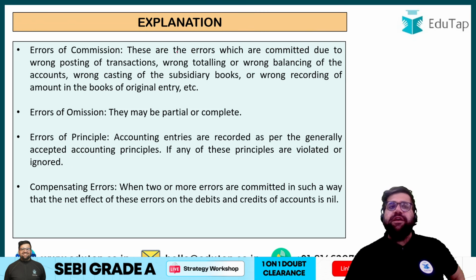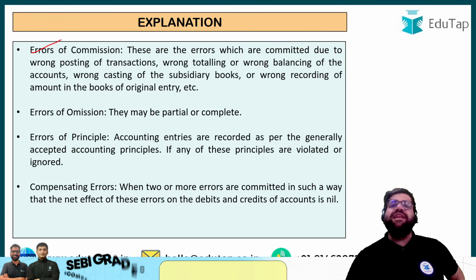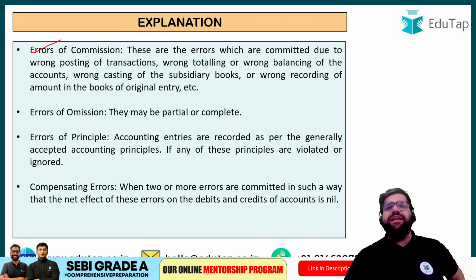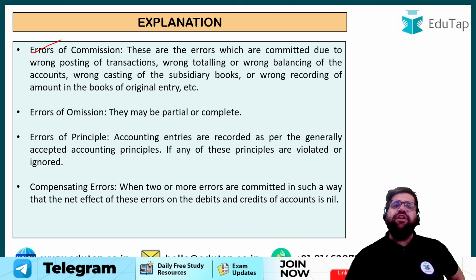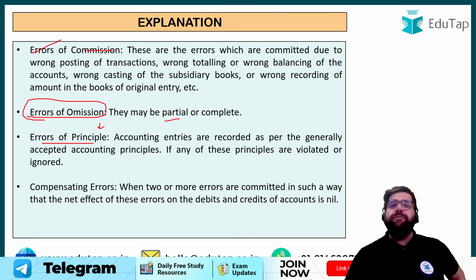Now, there can be a commission error also, but commission error is like a laziness mistake, a wrong entry passed or a wrong recording done. That is commission, right? Error of posting is also commission. But if you see error of principle, this is like your fundamental principles are not clear, right? Then you have error of omissions. Errors of omission are basically completely skipped or partially skipped.